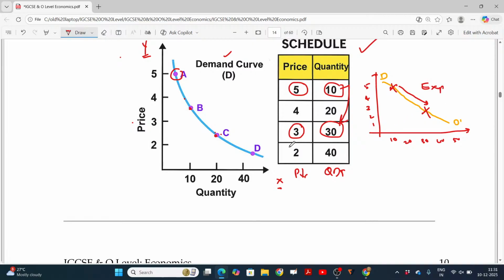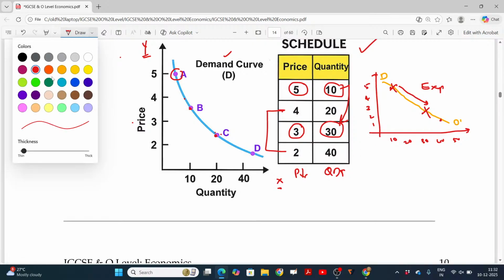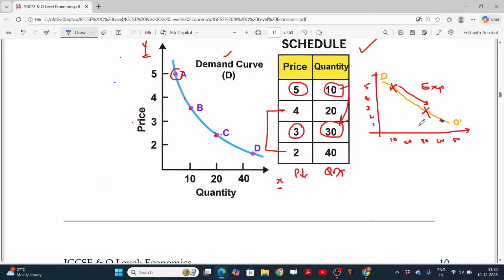In the reverse case, if the price increases from 2 to 4, 2 means 40, isn't it? 4 means the quantity demanded is 20. If you are moving from here to here, this is called contraction. Due to the price change, if the quantity demanded increases, then it's called expansion. Due to the price change, if the quantity demanded is decreasing, then it's called contraction. Hope you'll now be able to understand expansion and contraction.